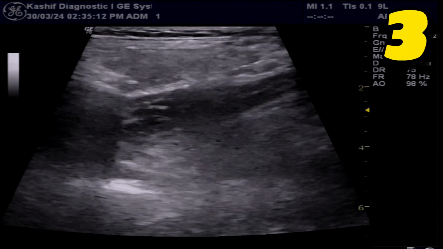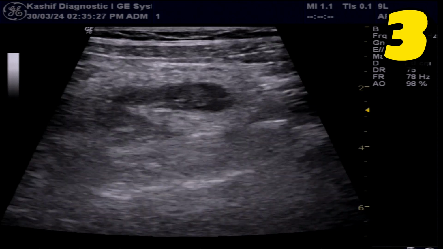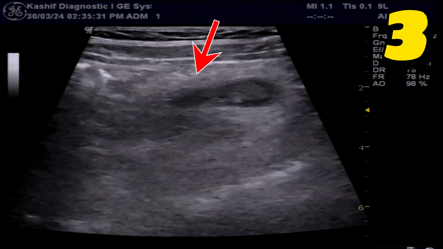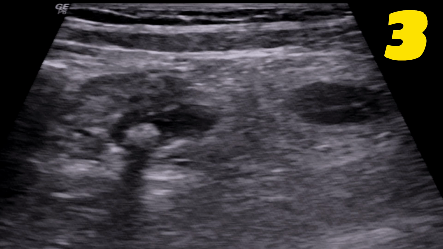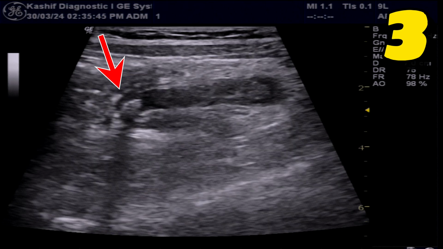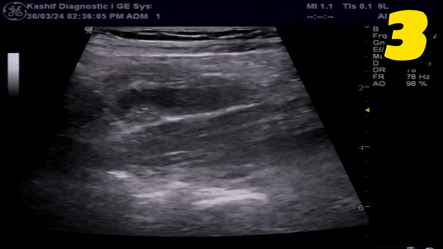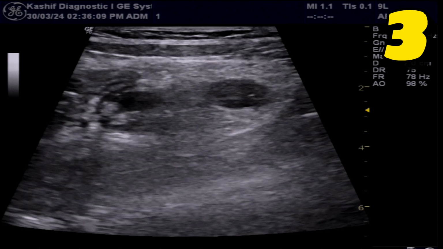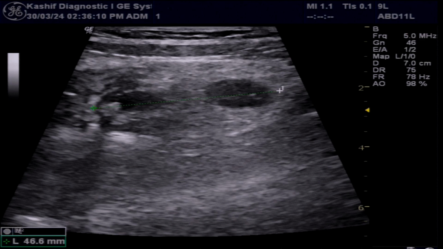In this third patient, again at the site of the right lower quadrant above the iliac vessels, we see a hypoechoic thick-walled appendix with one blind end, but at the other end there is an echogenic area inside the lumen. This is the appendicolith, the fecal matter or inorganic salts inside the lumen of the appendix. Approximately 90% of cases of appendicolith develop into appendicitis and need surgery.